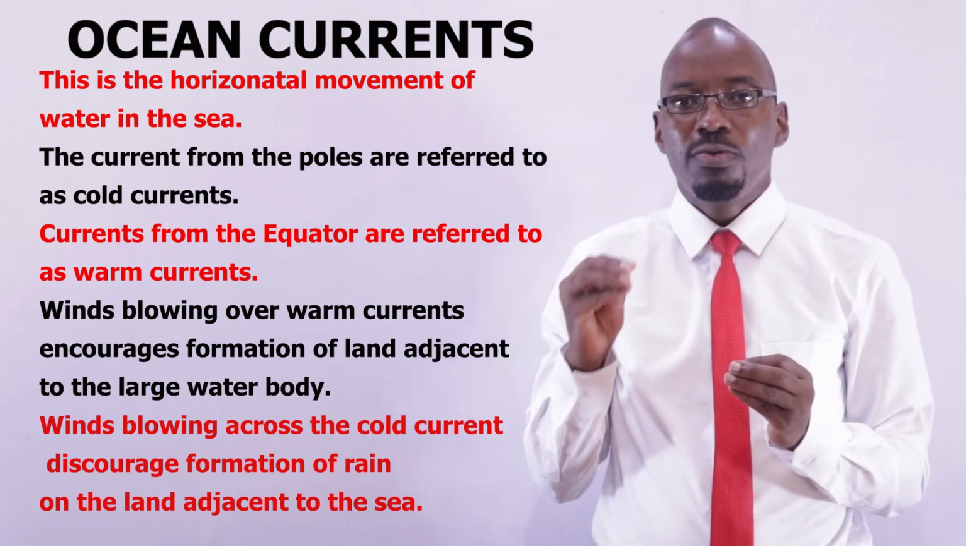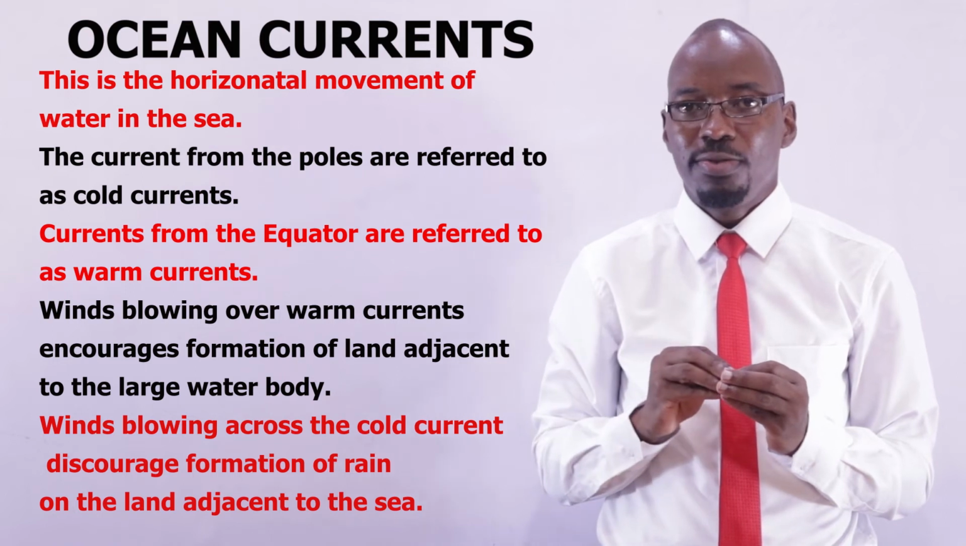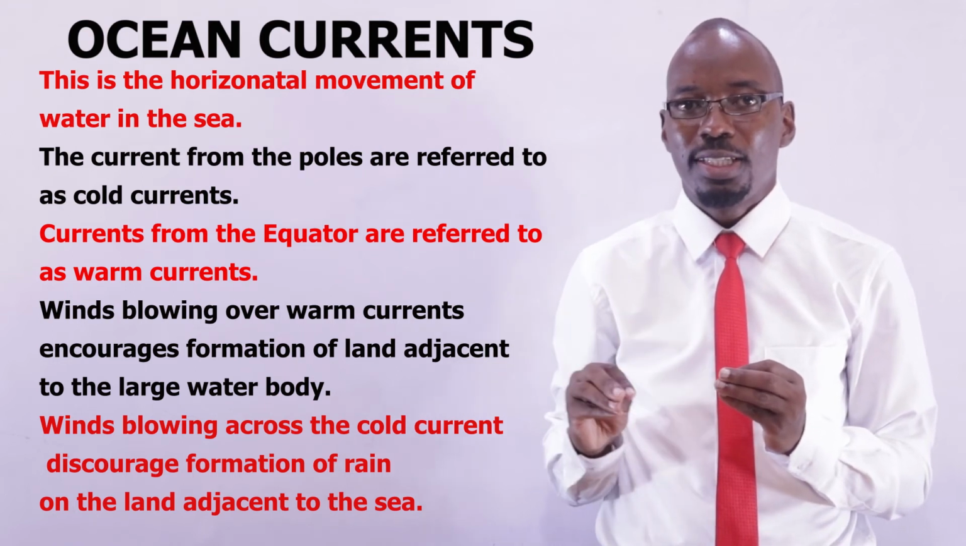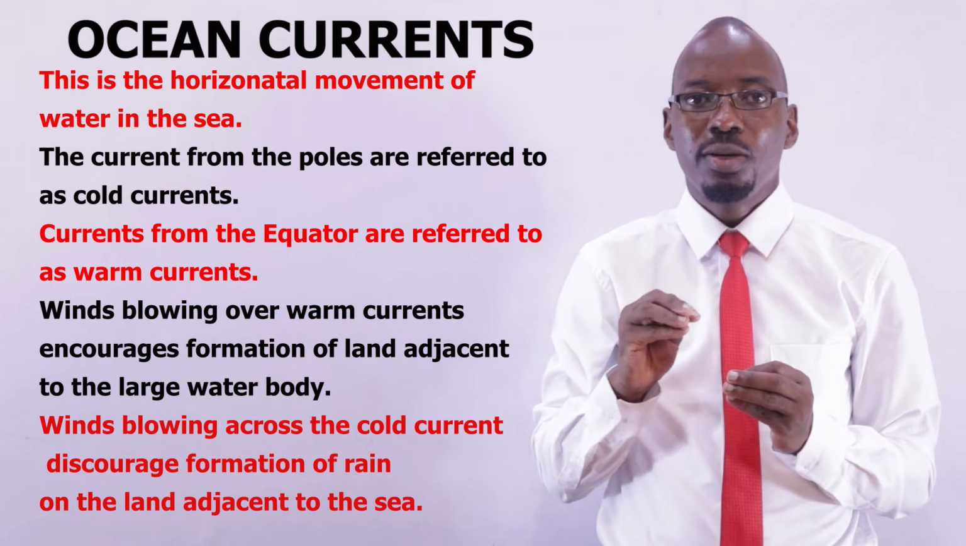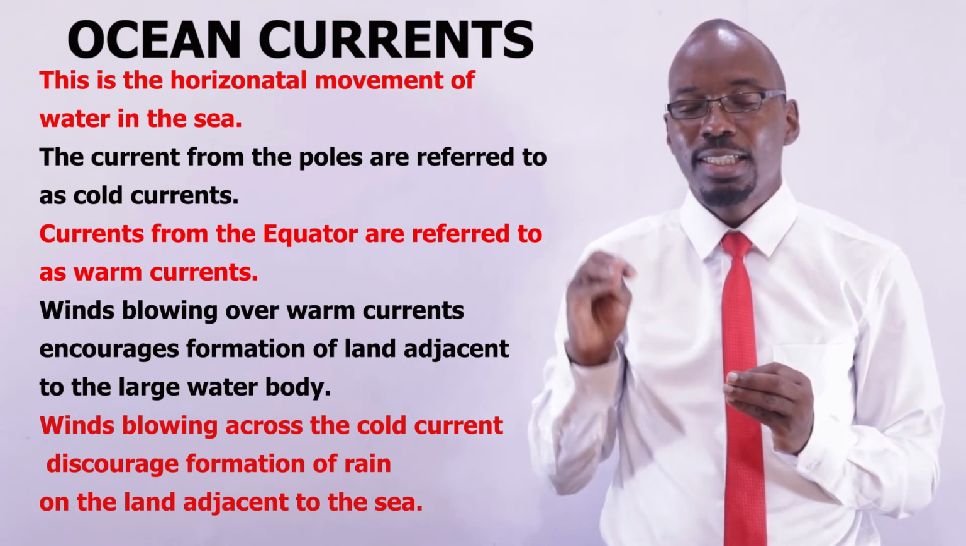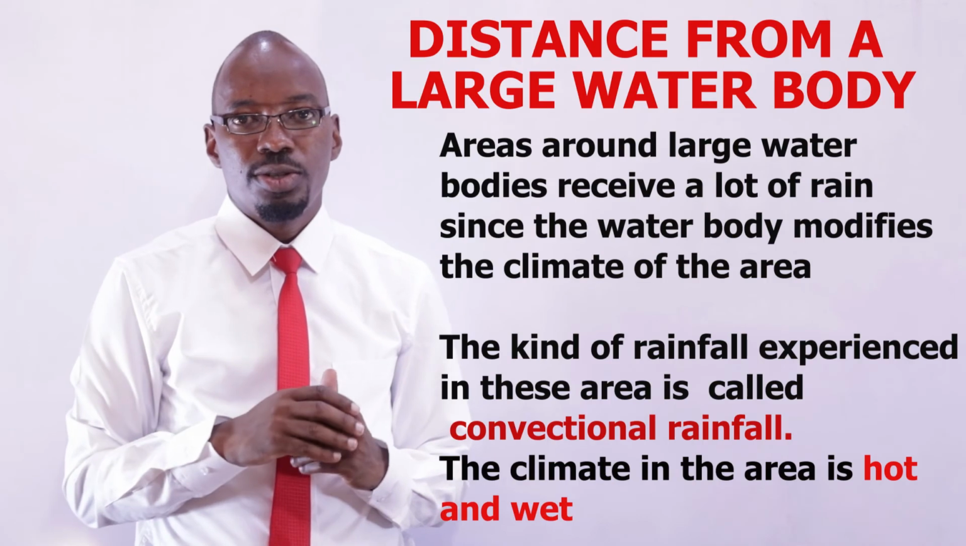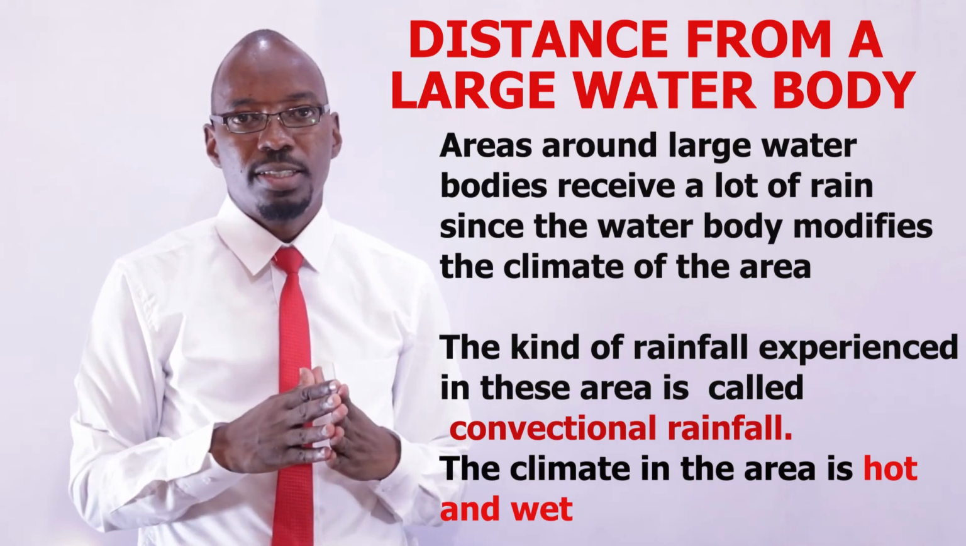Winds blowing over a warm current towards land encourage the formation of rainfall to the land adjacent to the sea, while winds blowing over a cold current towards the land discourage formation of rainfall to the land adjacent to the sea. Distance from a large water body can also affect the climate of a place.